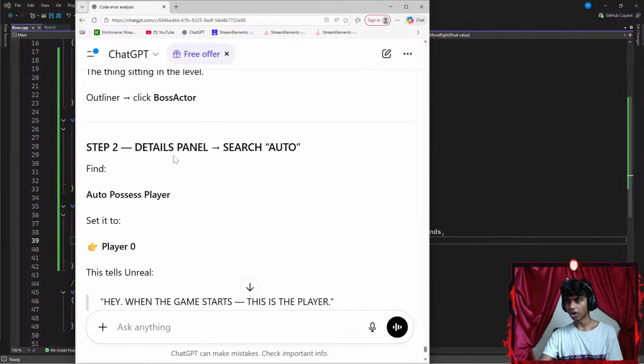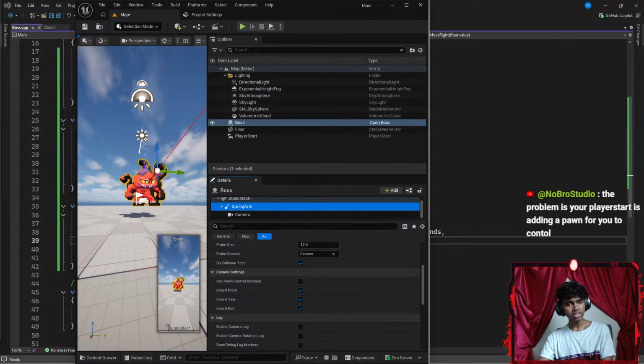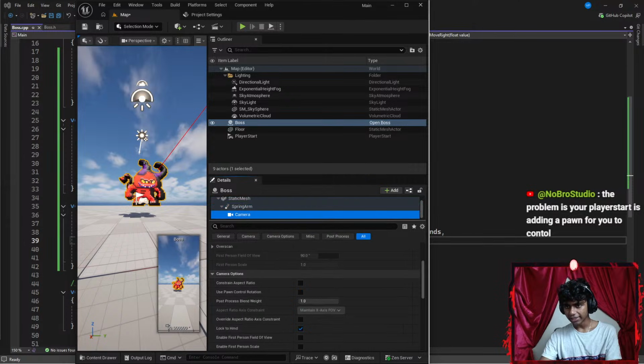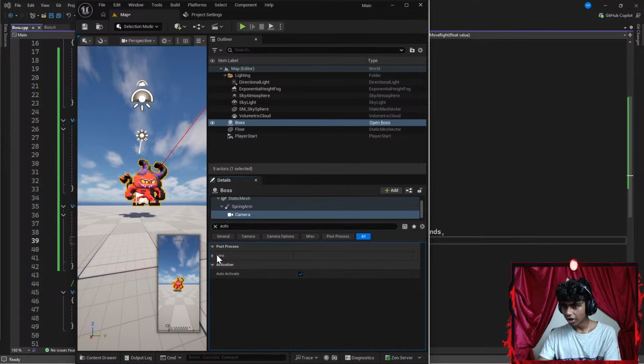Okay, let's try it. So I gotta find auto in my Unreal Engine. The problem is your player start is adding a pawn to your pawn for your control. I see. Honestly, what does that mean though? So in my controllers tab, I'm assuming in my camera, I search for auto. Okay, do I see auto?